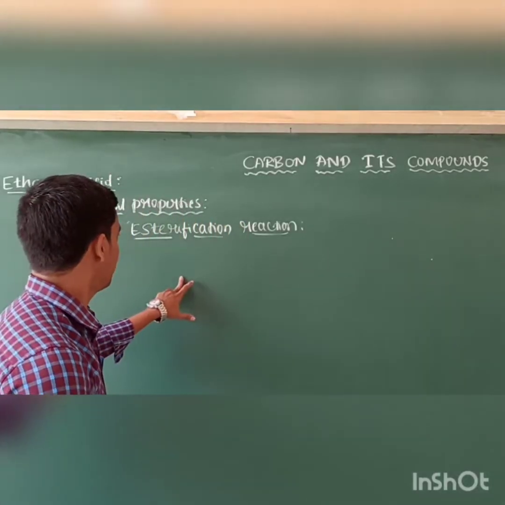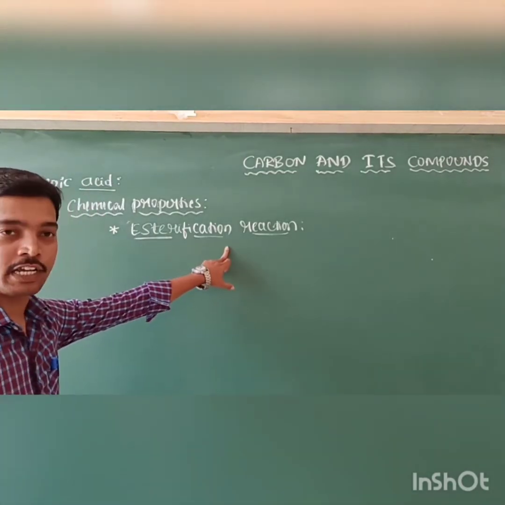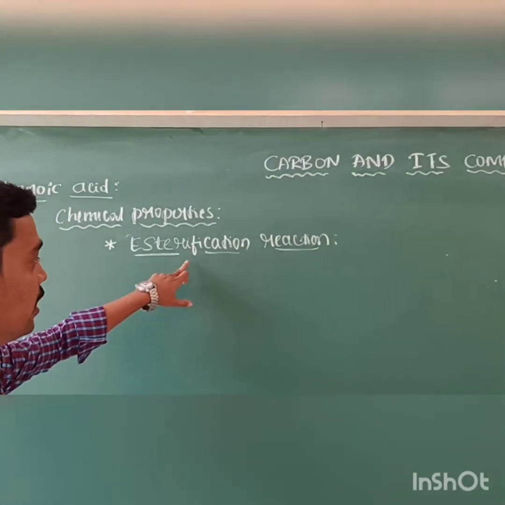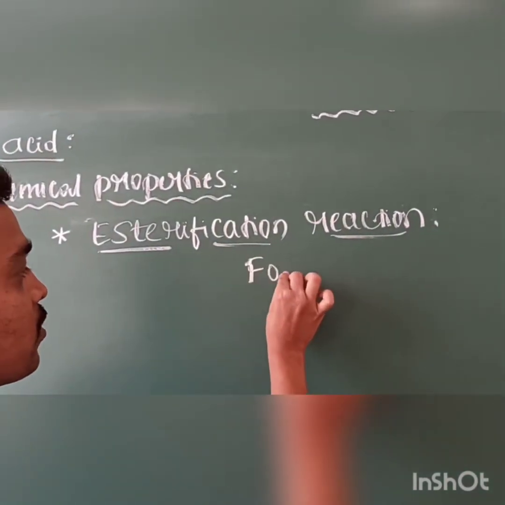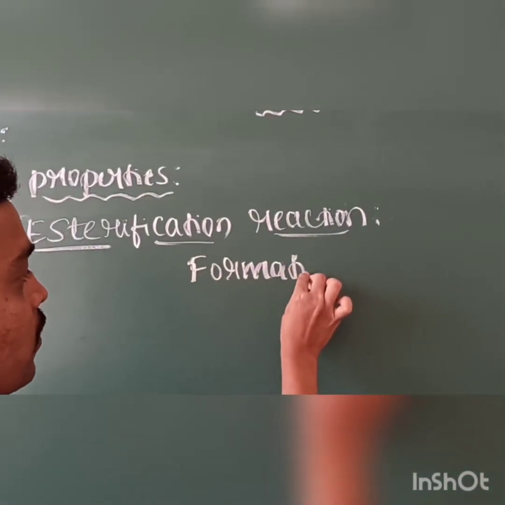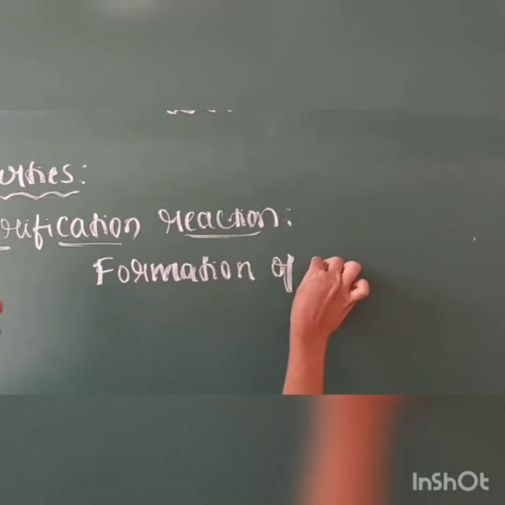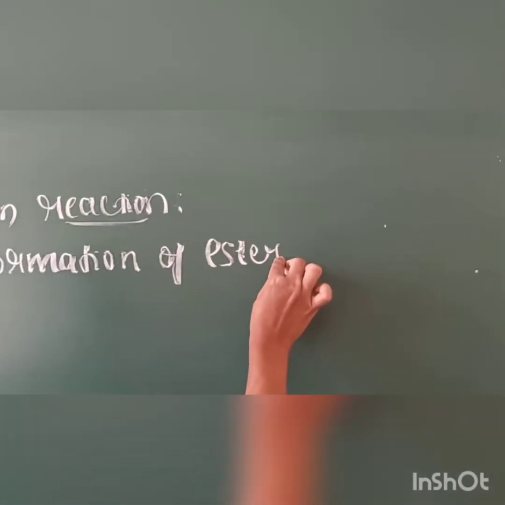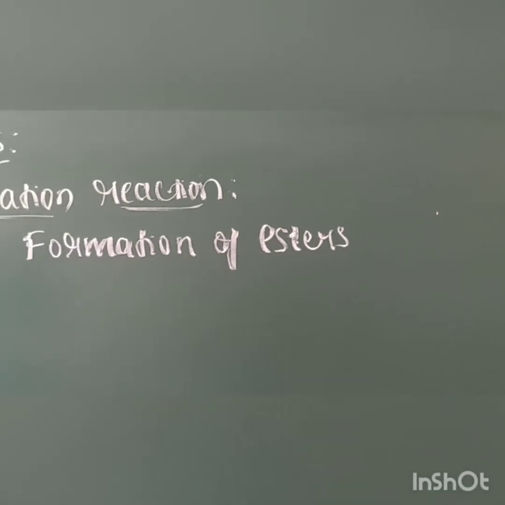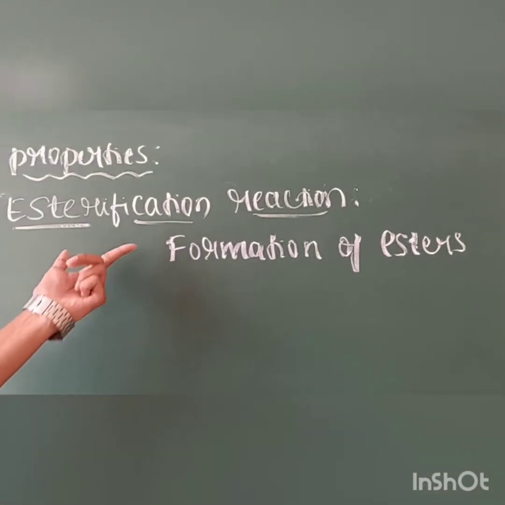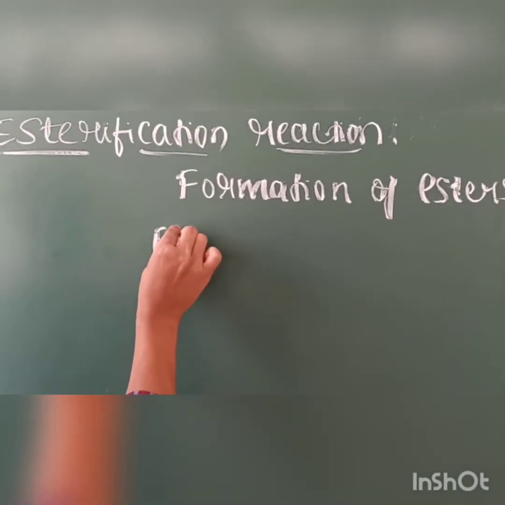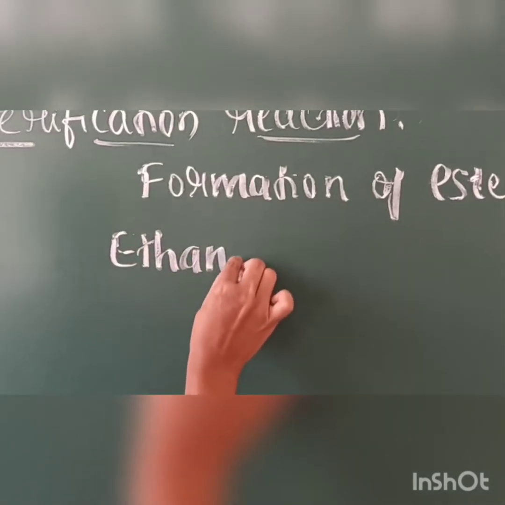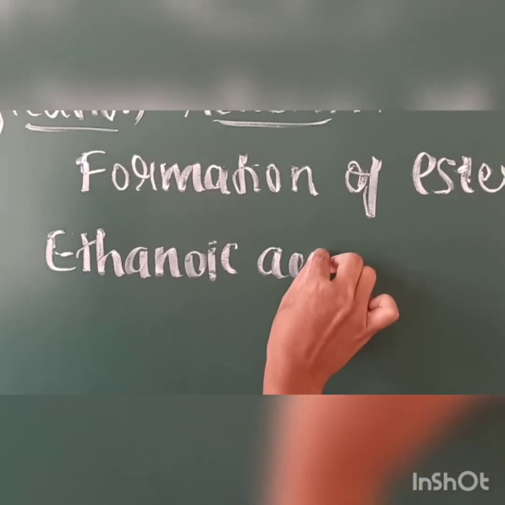The next reaction in chemical properties is the esterification reaction, and it is important. Esterification reaction means formation of esters. Then what are esters? How do they form? Here, in the esterification reaction, the first reactant is ethanoic acid.